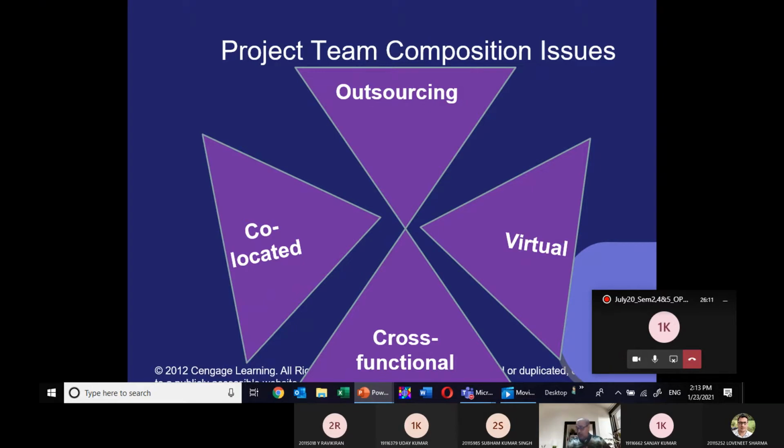Third is some are working virtually with you. Nowadays, in the COVID era, most of the project team members work from home. So they are also a part of your project team, and they are virtual project team members. Am I clear?